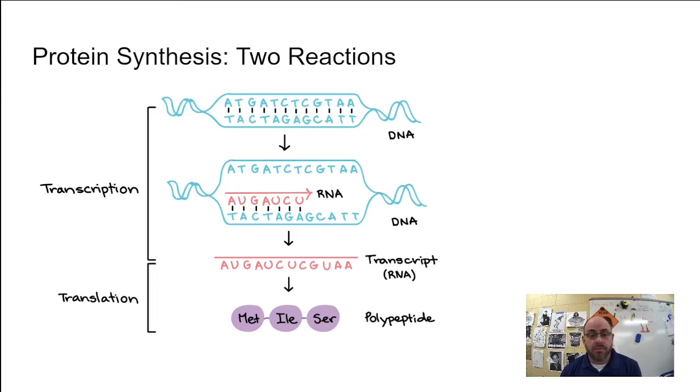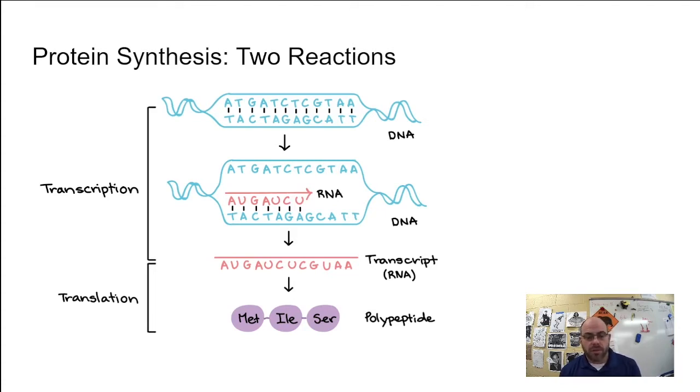And then translation. What does translation mean? Going to a different language, right? And so I hand you that transcription that someone's copied, and I say, please translate that into, I don't know, Japanese. And then someone who speaks Japanese is going to take that paragraph and translate it into another language. And so in this case, translation is taking the messenger RNA and translating it into the language of protein or polypeptide, which are made out of amino acids. That's what the Met, Gly, and Ser stand for down there.